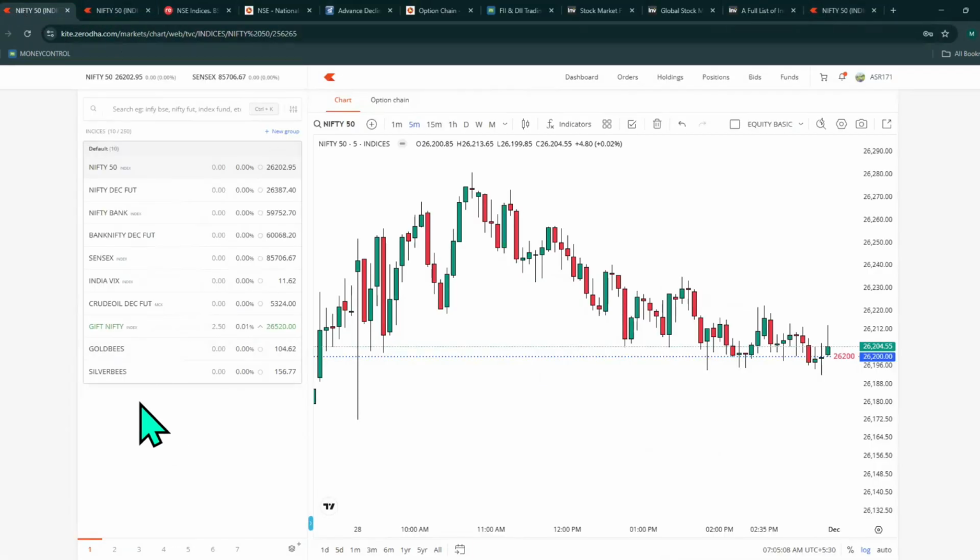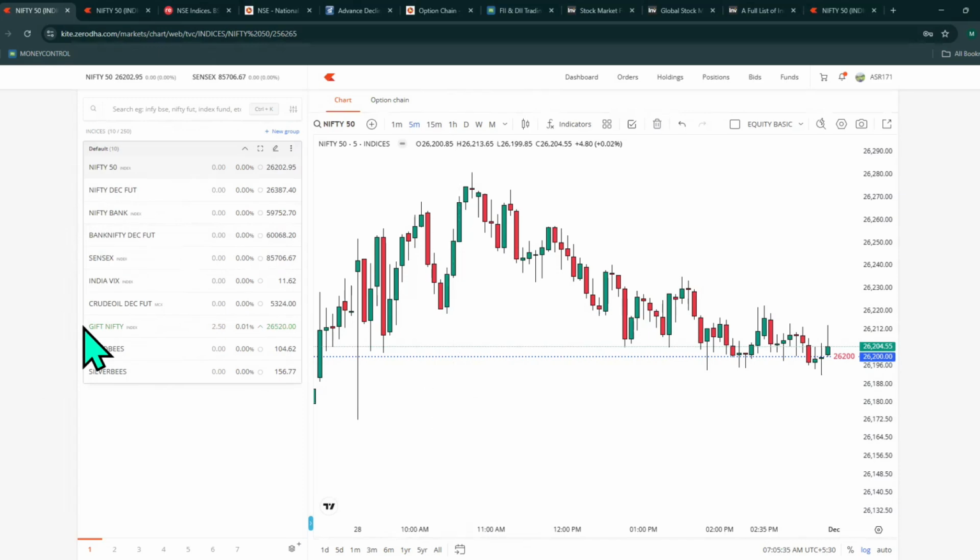Now let's go to Gift Nifty. Before that, we'll see the derivative markets, whether there is demand there. If you compare Nifty December future with Nifty 50, yes, it's bullish. You can see around 185 points positive. Bank Nifty December future compared with Nifty Bank, yes, it is positive. The Bank Nifty December future again closed above the 60,000 price level. So that is very, very bullish.